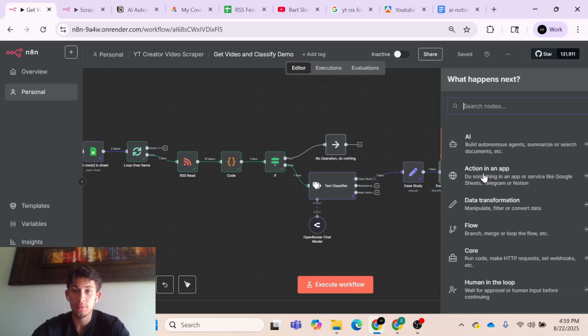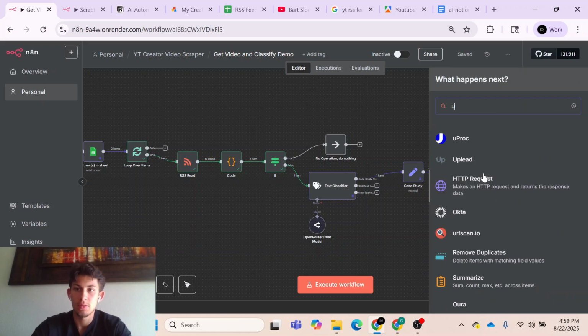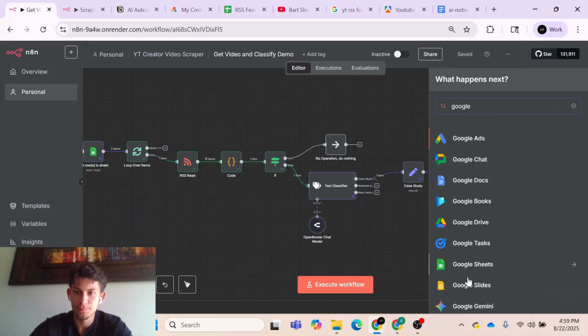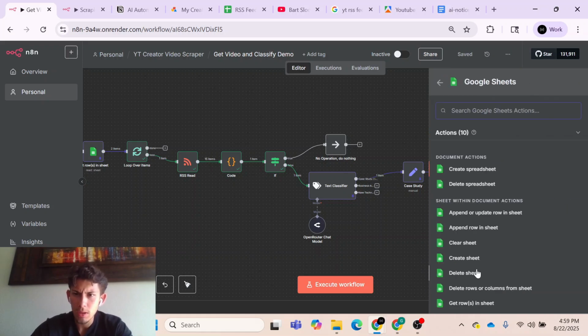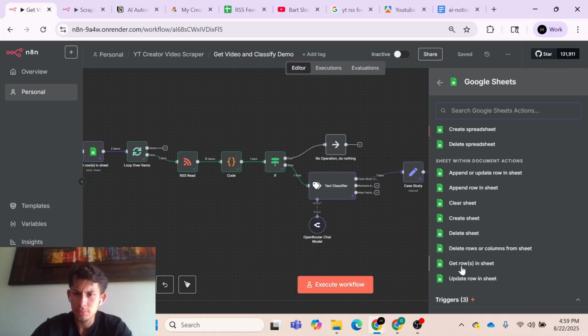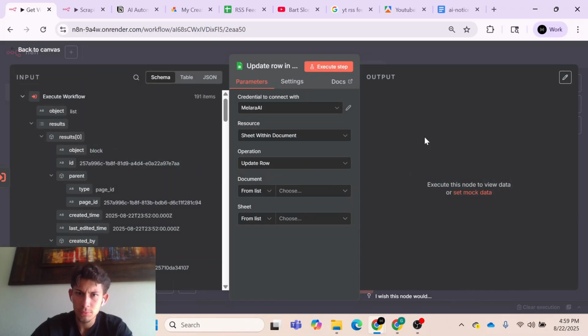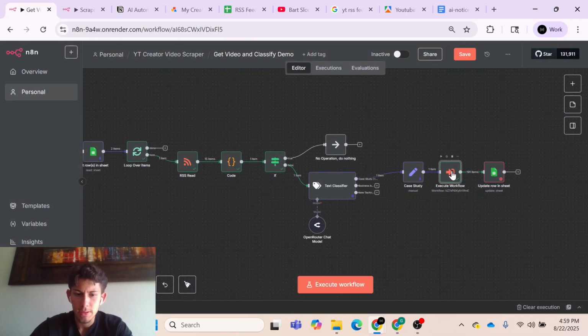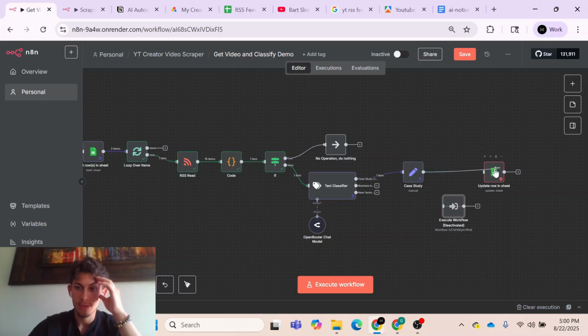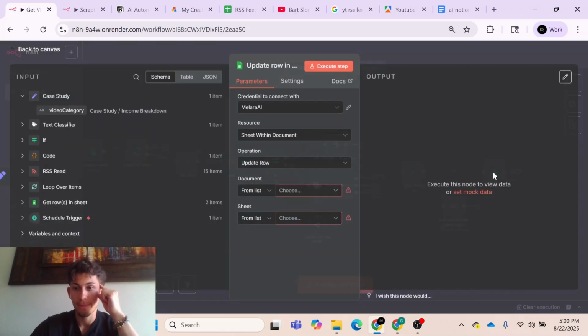So all we're gonna do is go to our Google Sheet, and we will do update a row. I meant to press P, but I pressed D instead. D is deactivate. Those are the two hotkeys that I'm constantly using. But anyways, I don't even think we really need this node to update our Google Sheet.